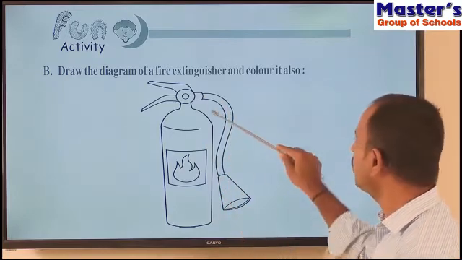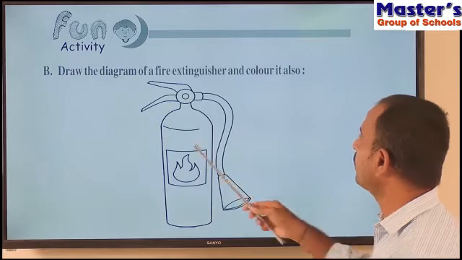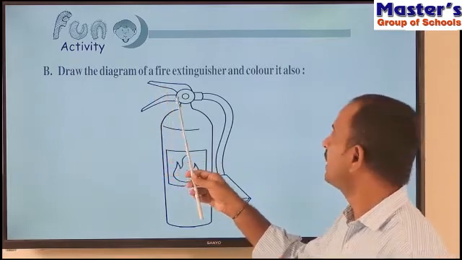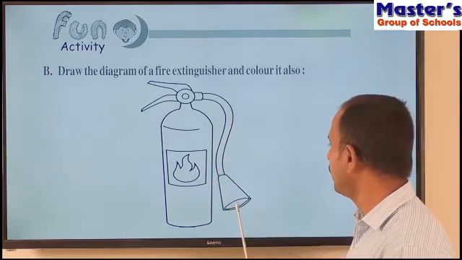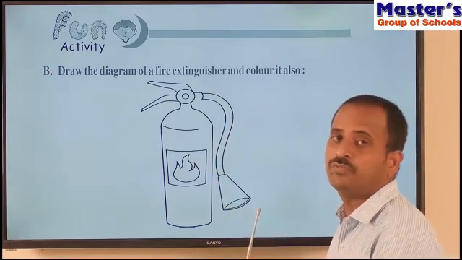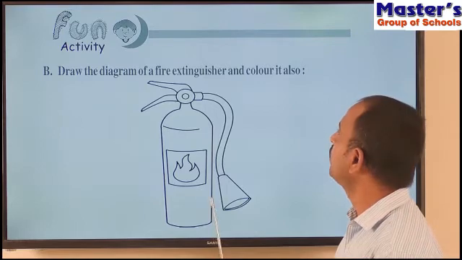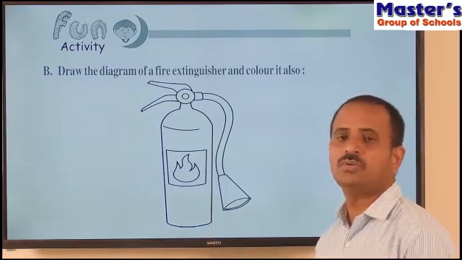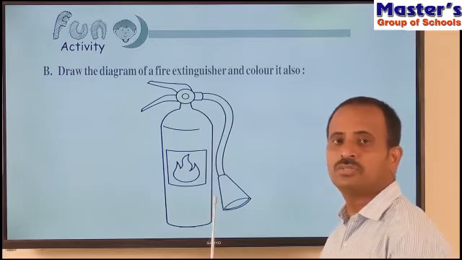So this is the outside tube. If you press this lever, then gas will come out from this tube and it will put off the fire. So this is about the fire extinguisher. Note down and draw this diagram in your notebook and practice it some more times.